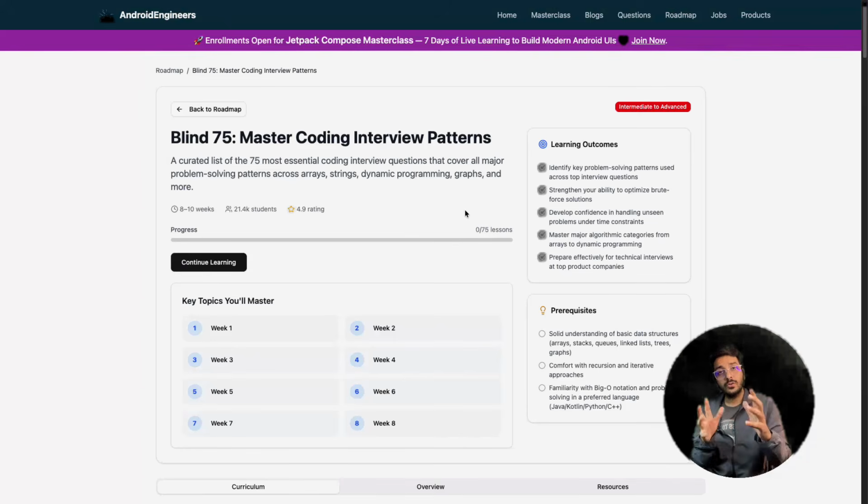What you need to track is this: if you are able to solve an easy question in max 15 minutes, a medium question in max 20-25 minutes, and even a hard question in 45 minutes, then you are very much good to go. But you should not say, okay, I have solved thousands of questions, so I'm good to go. That's not a correct parameter to judge yourself.